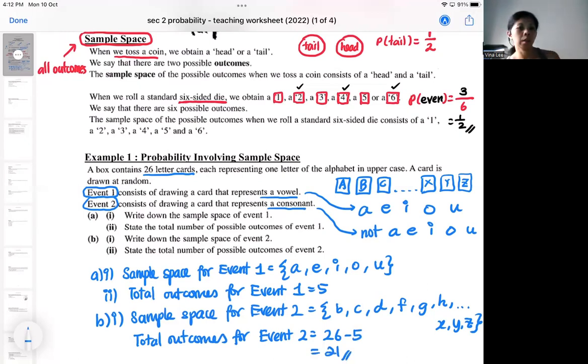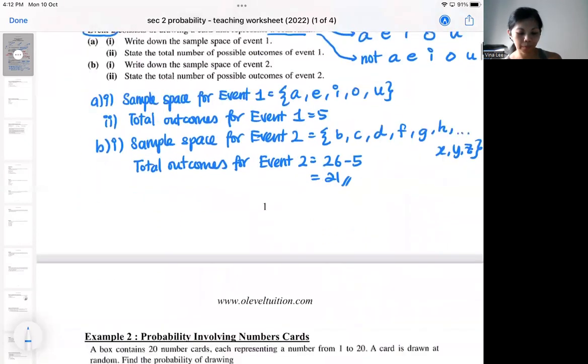So that's how we use the idea of sample space. It's just a word to tell you that we'll show all the possible outcomes. From the possible outcomes, we calculate the relevant probability. So every event has a different sample space.